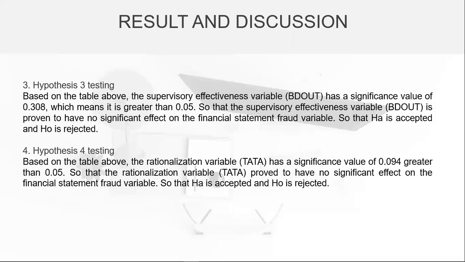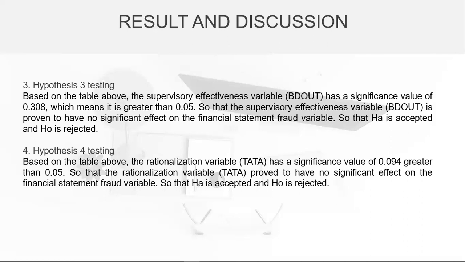Number 3, hypothesis 3 testing. Based on the table above, the supervisory effectiveness variable has a significant value of 0.308, which means it is greater than 0.05, so the supervisory effectiveness variable is proven to have no significant effect on the financial statement fraud variable, so the null hypothesis is accepted and the alternative hypothesis is rejected.